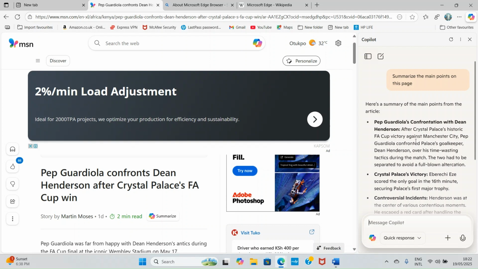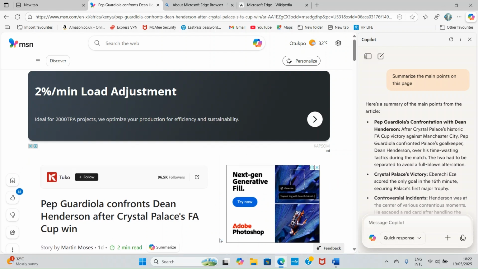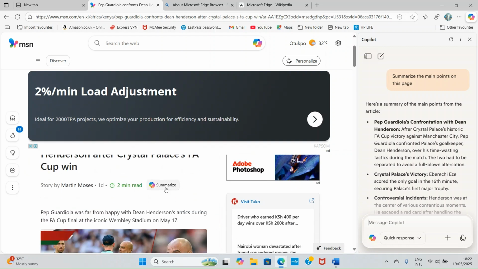And that is how you can use this Copilot tool to summarize. Once on the web page, you will see the summarize text here. You click on it, and it will provide you with the answer on this side. So this is how you use Copilot to summarize the content of any web page you're accessing through the Microsoft Edge browser. Listen, this does not work in Chrome, but for now it works in Edge because the product is owned by the same company, Microsoft, Edge and Copilot.